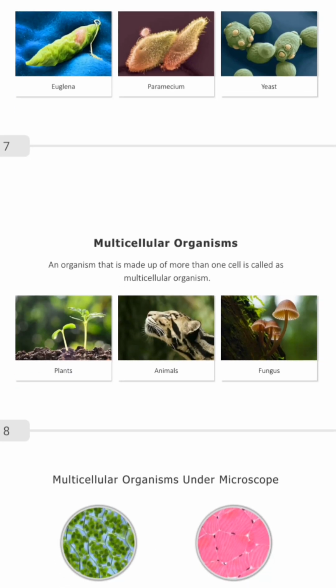So, multicellular, from the word multi, which means many, and cellular, which means cell. That means an organism that is made up of more than one cell.